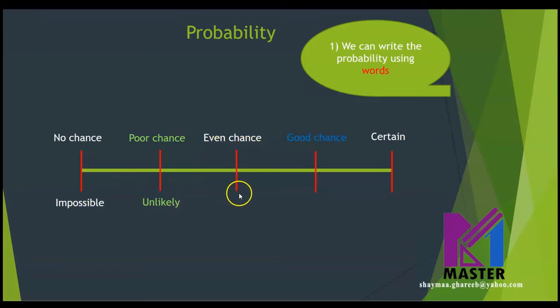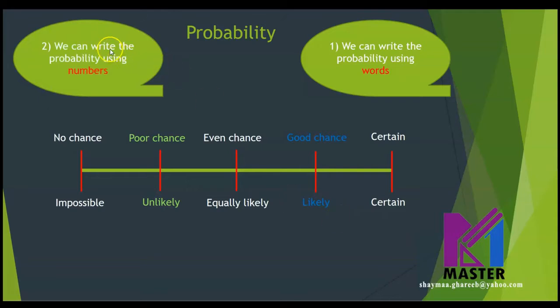Even chance is the same as equally likely. Good chance is the same as likely, and certain is certain as it is. So we have two ways to write probability in words. It's really important to know these words and try to write them on your own. And remember, they move from the least likely to happen to the most certain to happen. Is this clear?